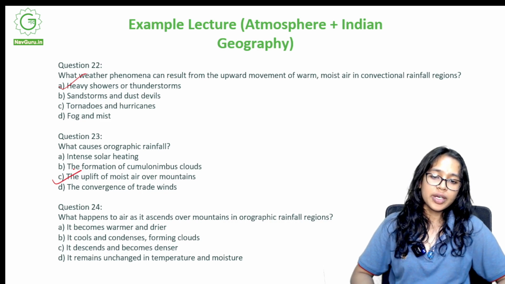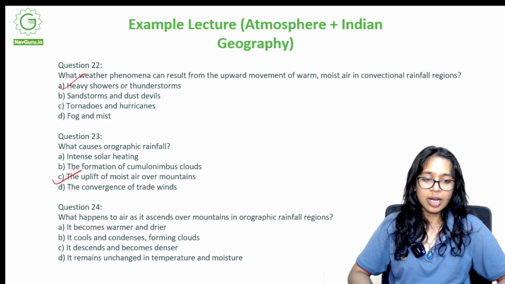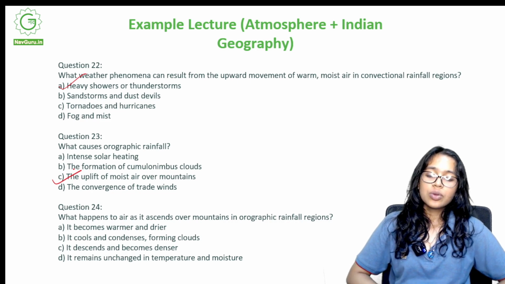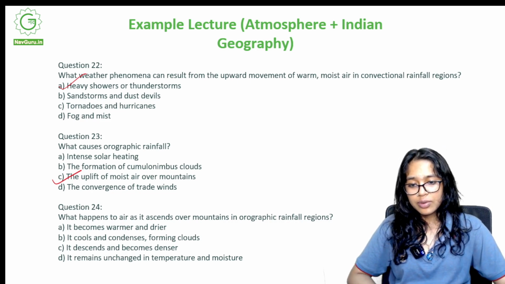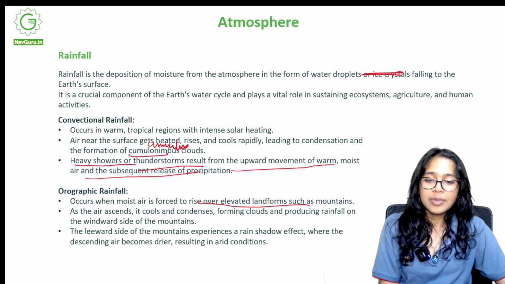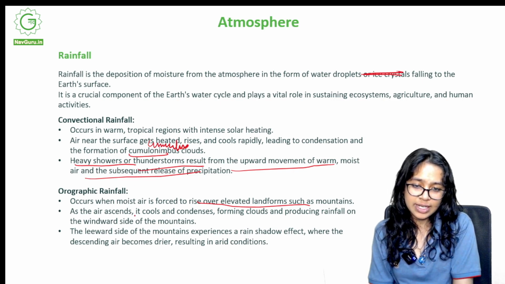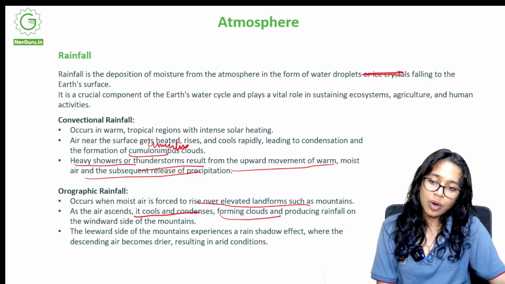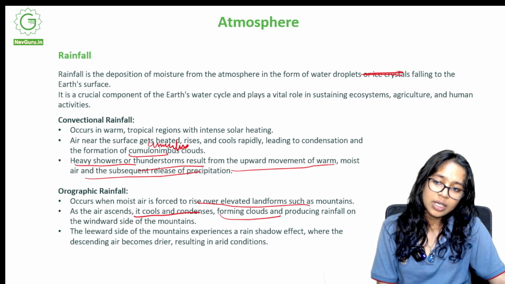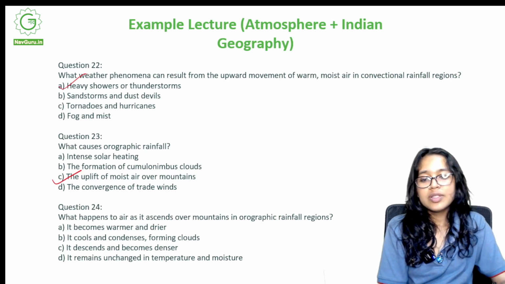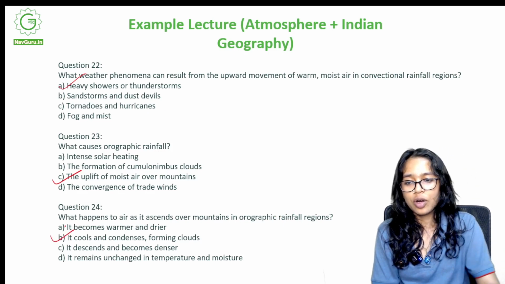What happens to air as it ascends over mountains in orographic rainfall regions? It becomes warmer and drier. It cools and condenses, forming clouds. It descends and becomes denser. It remains unchanged in temperature and moisture. So what happens? As the air ascends, it cools and condenses, forming clouds and producing rainfall. Where? On the windward side. On the leeward side there is no rain, on the windward side it takes place. So what happens? It cools and condenses and it forms clouds.